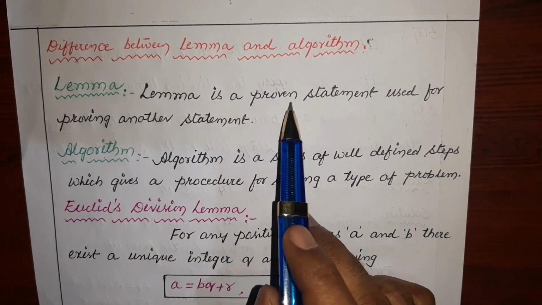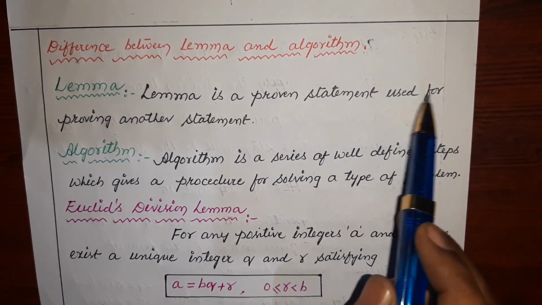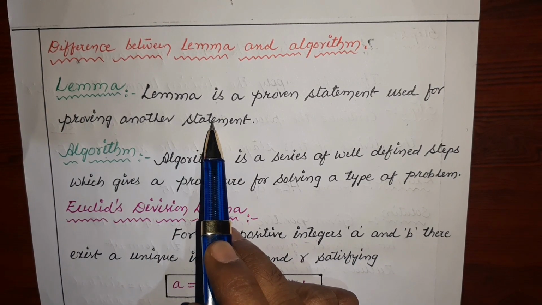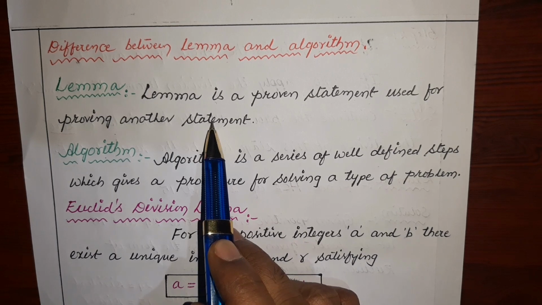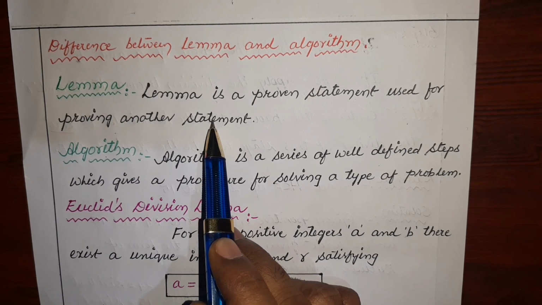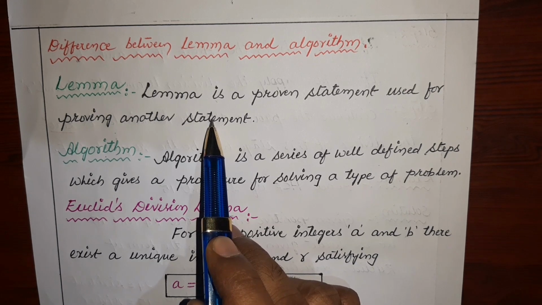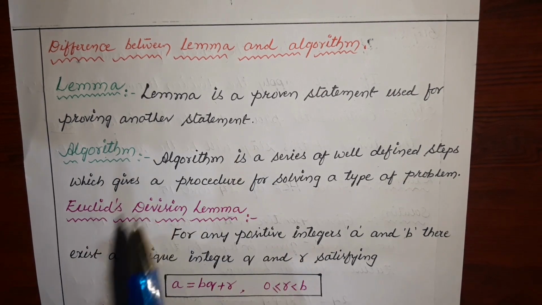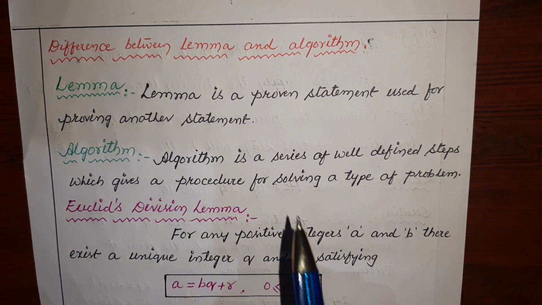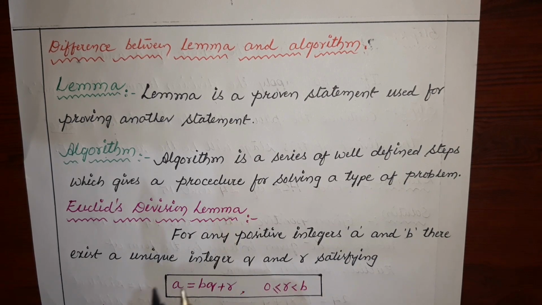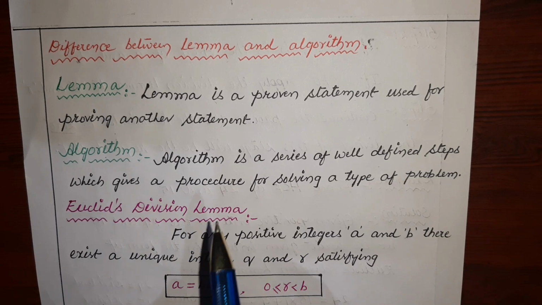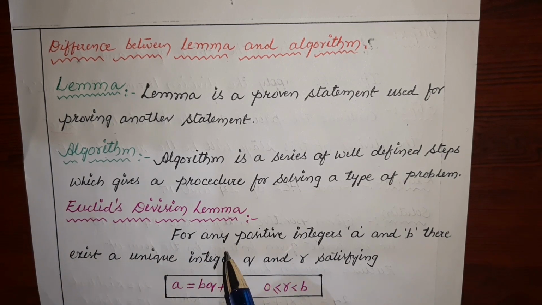Lemma is a proven statement used for proving another statement. इसका मीनिंग ये रहेगा कि किसी भी स्टेटमेंट को प्रूव करने के लिए हम उस स्टेटमेंट की हेल्प लेते हैं जिसे ऑलरेडी प्रूव किया जा चुका है. For example, 2 divides any even number, or any even number is divisible by 2. This is a proven statement.